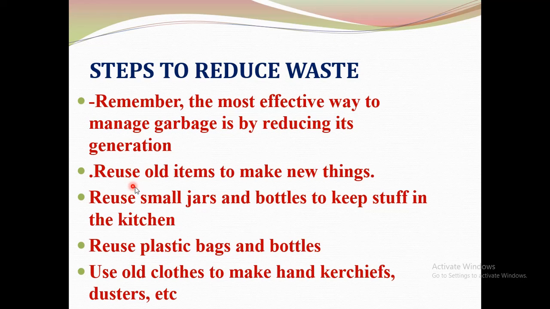Next is reuse. Reusing old items to make new things. For example, we can reuse small jars and bottles to keep stuff in the kitchen. Then we can reuse plastic bags and bottles. Then use old clothes to make handkerchiefs, dusters, etc. So we can reduce the production of waste by reusing old items to make new things.